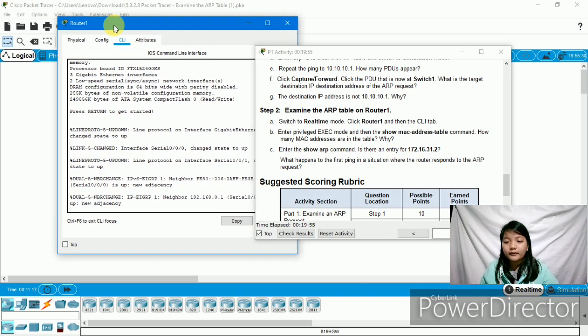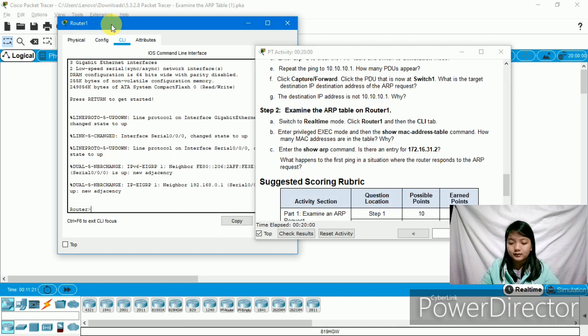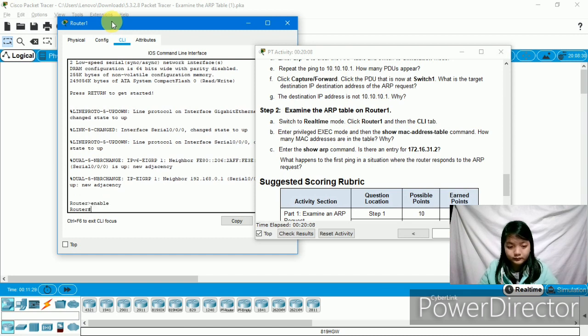Enter privilege exec mode and then the show MAC address table command. After the enable, show MAC address table.